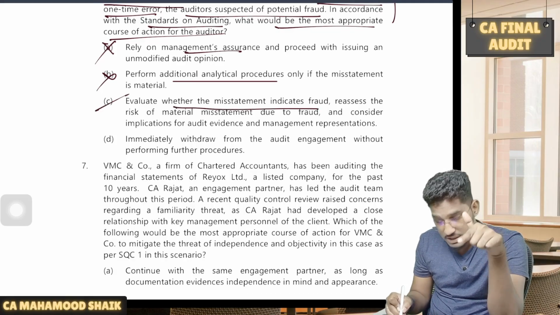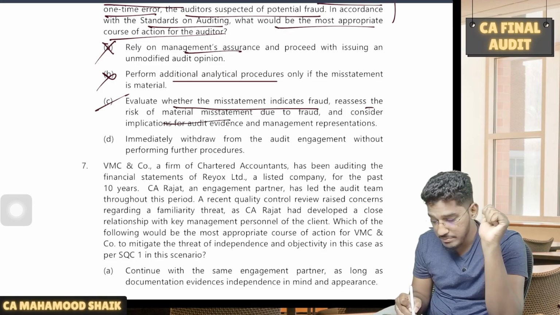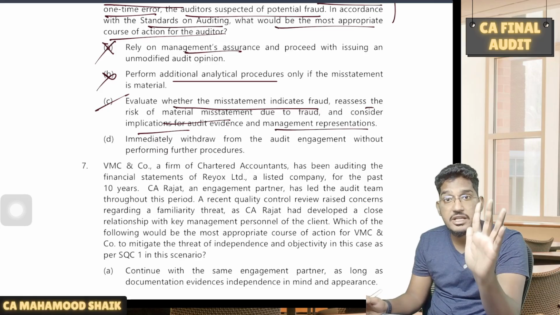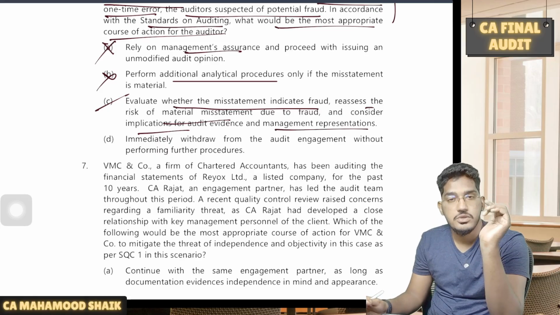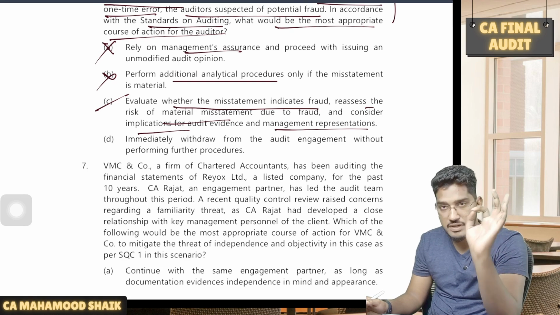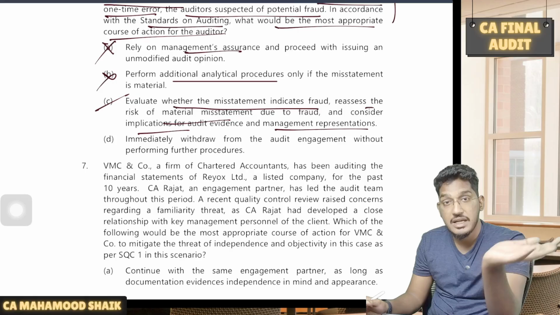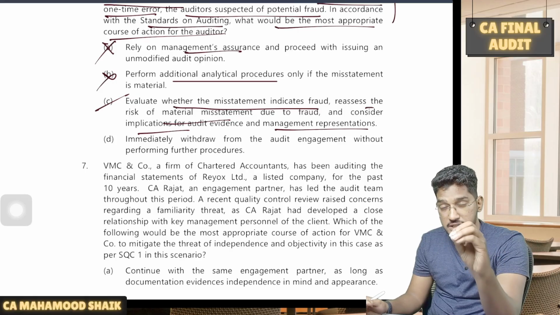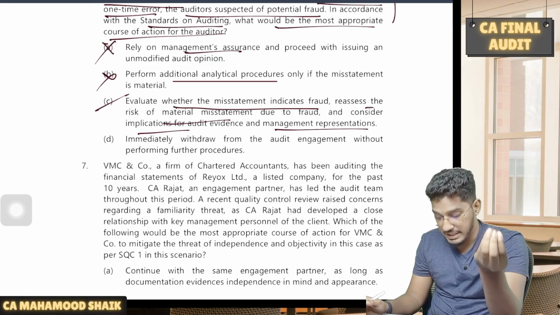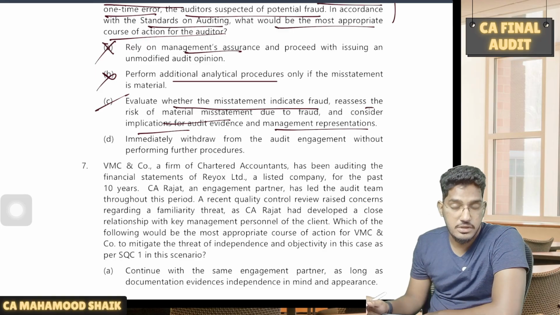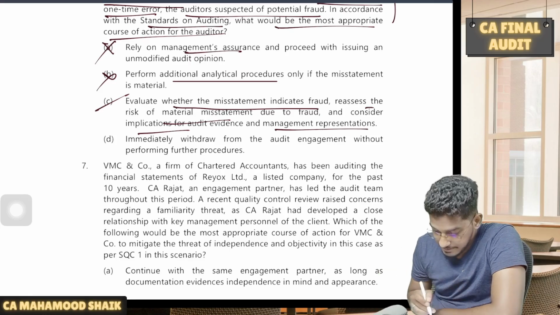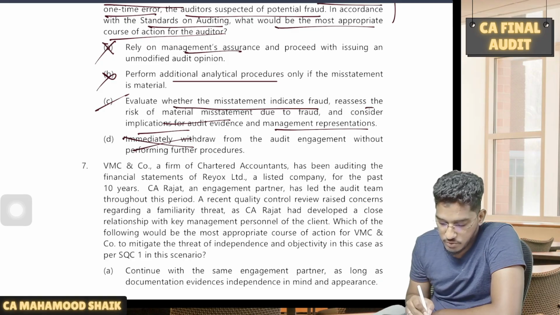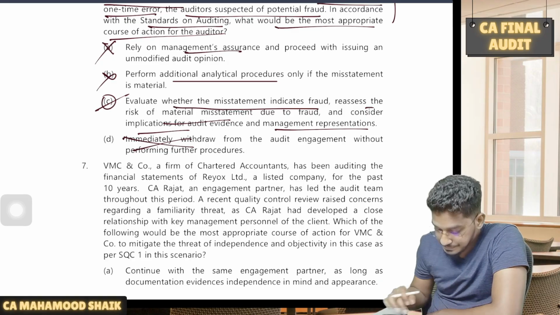Evaluate whether the misstatement indicates fraud, assess the risk of material misstatement due to fraud, consider implications for audit evidence and even management representations. All this you have to do. So since you suspect a fraud, you evaluate whether there is a fraud, assess the impact on the risk of material misstatement, evaluate the evidence, and even evaluate the genuineness of the management representation. Immediately withdraw from the engagement? No, this is an extreme step. You need not do that. You can choose C here.